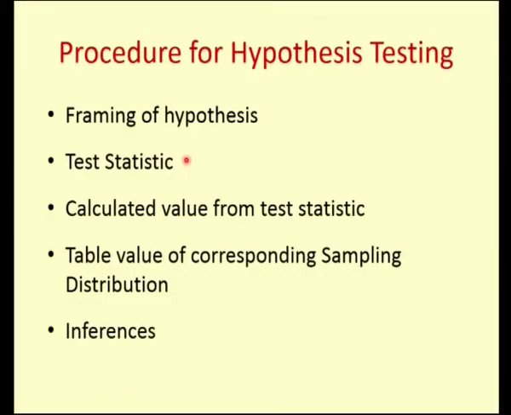The procedure of hypothesis testing begins with framing the hypothesis. That means you need to frame 2 types of hypothesis. One is the null hypothesis and the other one is the alternative hypothesis. Based on the sampling distribution, you need to frame the test statistic. Find the calculated value from the test statistic and then compare it with the table value corresponding to the sampling distribution. Based on your calculated and table value, you make the inference. That is, if the calculated value is less than the table value, accept H0, otherwise reject it.